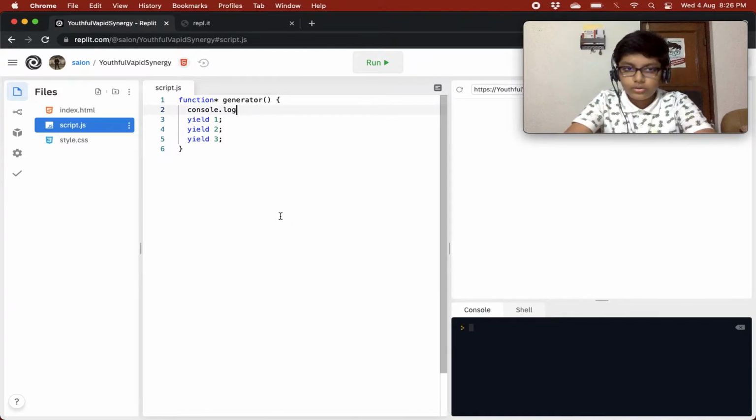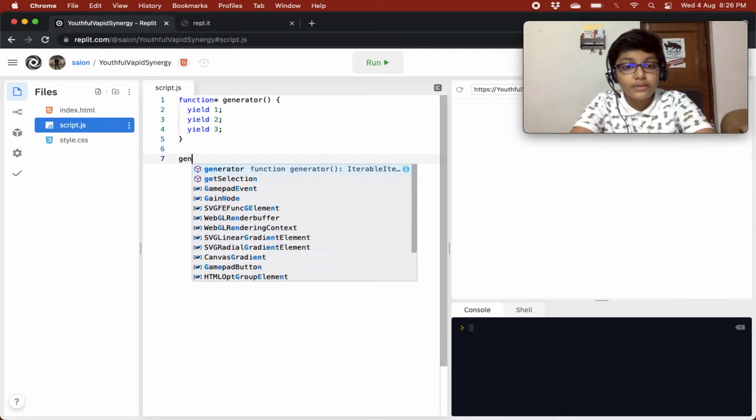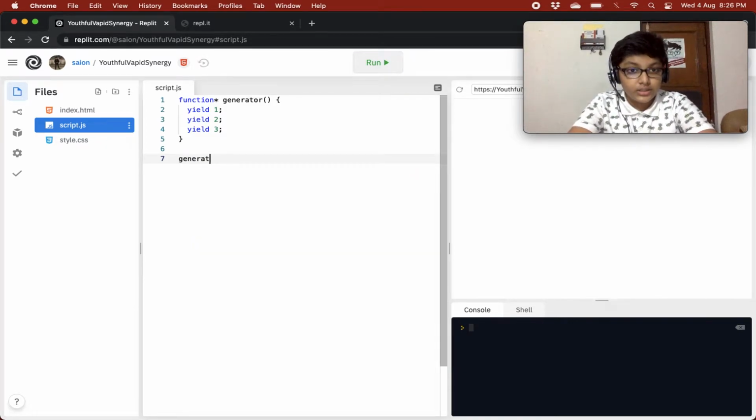So we'll just go to a basic syntax, and invoking this is also not so easy. Basically, if this were a normal function, you would have just called generator like this. But no, it's not like this. What generator functions do is return us an object. They return an object in which there are three main functions: next, return, and throw. So these are the three functions to worry about, as everything else is not so useful.